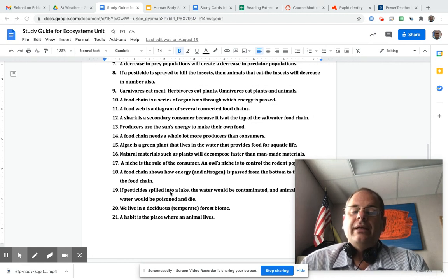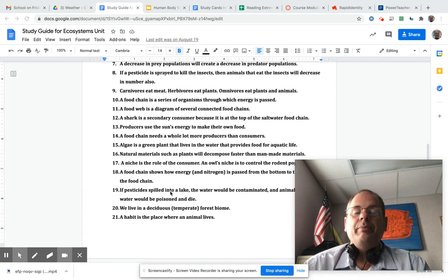Number 17, a niche. A niche is the role of the consumer. The owl's niche is to control the rodent population. So maybe your niche is where you are in the food chain. Okay. So the cow's niche is to eat the grass. The woodpecker's niche is to eat the bugs in the tree.